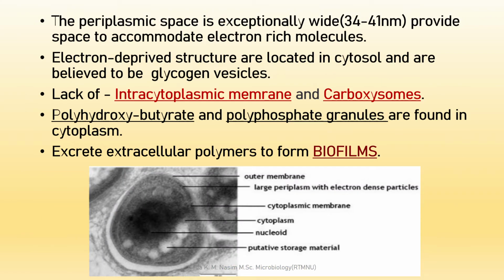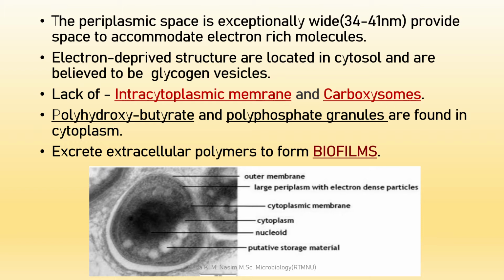Then as you can see in this picture, it is a TEM diagram, a picture of Nitrospira taken by transmission electron microscopy. Inside this picture the periplasmic space is exceptionally wide, about 34 to 41 nanometer wide, which provides space to accommodate electron rich molecules. Electron depletive structures are located in the cytosol and are believed to be glycogen vesicles.